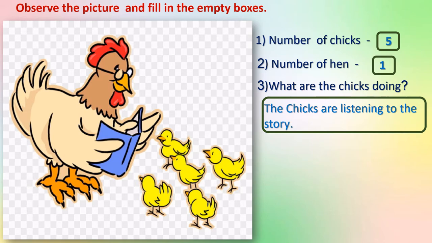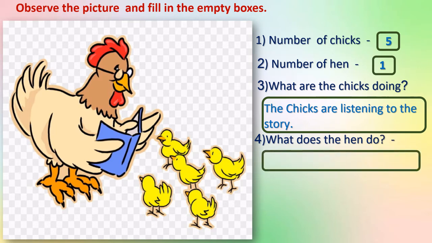The chicks are listening to the story. She is narrating the story and they are listening to the story. Right? Next. What does the hen do? What is she doing? Very good. Hen narrates the story. She is reading the story.